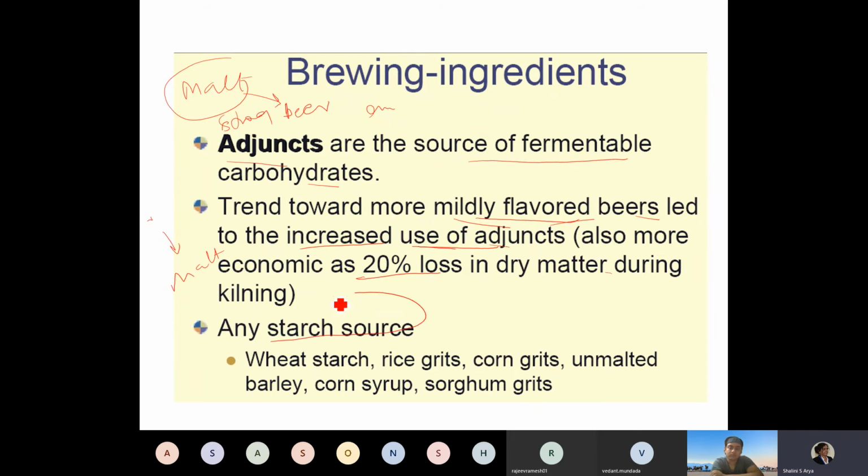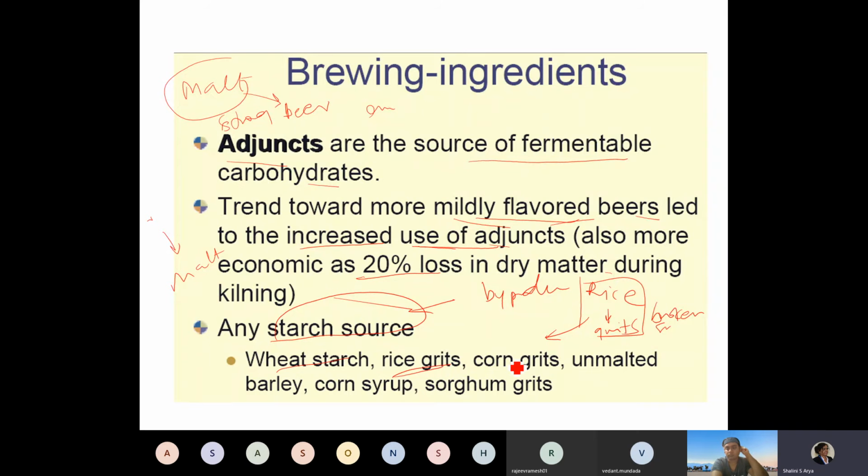Adjuncts could be any starch source, and generally they are taken from the byproducts of various industries. We will see in rice processing that there are rice grits. So these rice grits, or very small broken rice kernels, could be used as adjuncts, or wheat starch could be used.